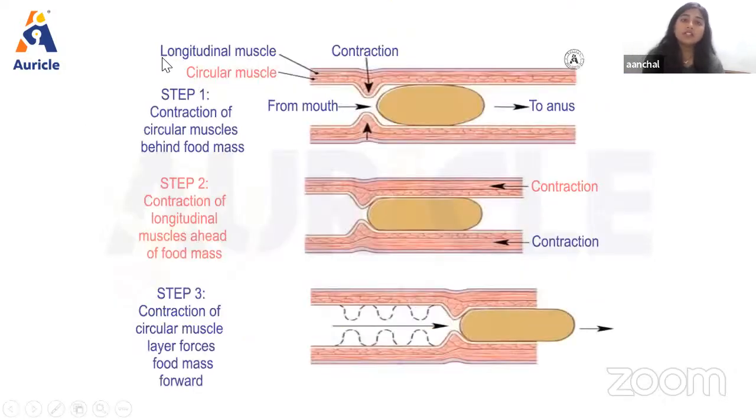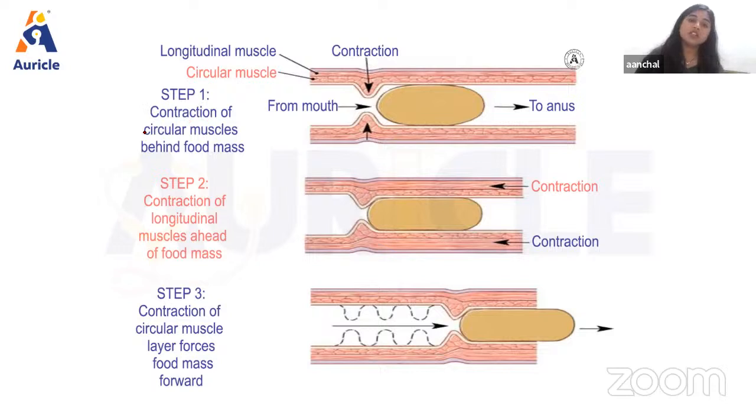So as we can see, there will be contraction in the longitudinal and circular muscle fiber, and in this way, there will be movement of food from mouth to anus. So in the whole GIT, there will be contraction and relaxation of the muscle fiber, so that the forward movement of food can occur.